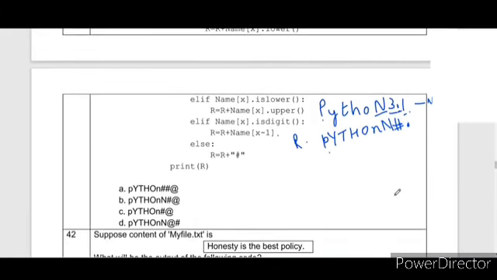So let's see the options. In the first option, there is a double slash. This is wrong. And in the second part, you see small p, Python n hash. So this @ symbol is nowhere in the answer. This is mentioned by mistake. In place of dot, there is @ given. So this option B is correct. So remove this @ with dot, and the answer B is correct. You can see here what is the value of R. It will print this value.